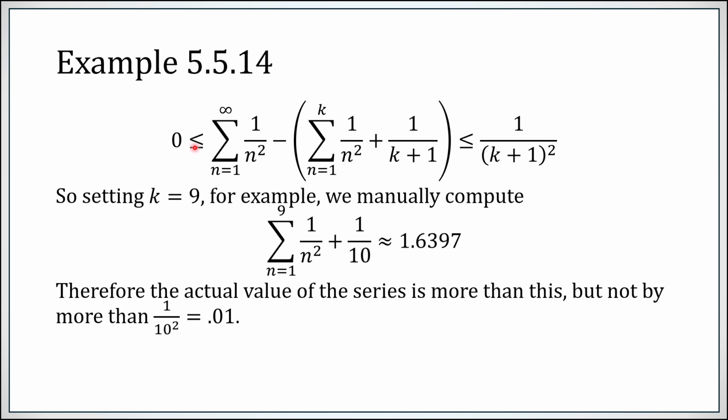So we have underestimated the actual value. However, by no more than 1 over 10 squared, or 1 over 100. In reality, this series converges to pi squared over 6, 1.6449. What we computed was a definite underestimate, but we were underestimating by no more than 0.01. So we came up with a way to pretty closely estimate the value of pi squared over 6.